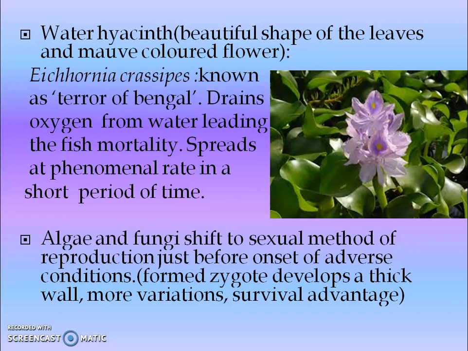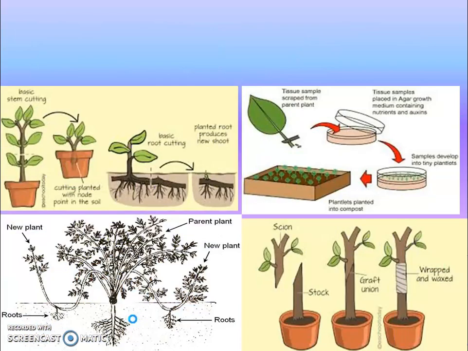Then algae and fungi shift to the sexual method of reproduction just before the onset of adverse conditions. This is one type of question that is commonly asked. Why are they shifting? Because they form a zygote. In the case of algae and fungi, the zygote forms a thick wall. It also gives a chance for more variations and helps in survival advantage.